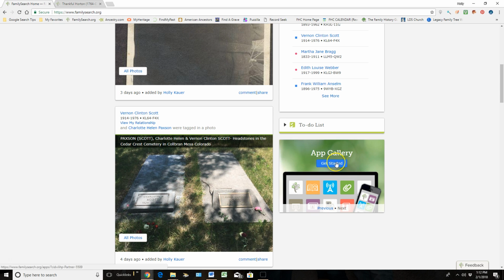One of my favorite things is their app gallery, and these are different websites that are partner sites with FamilySearch that allow you to have more power to work inside your tree, whether it's going out and finding ancestors who are ready for temple work, or maybe you want to find all the stories about your ancestors that have been added in. It's a fabulous place to go see all the different companies who are trying to help make family history really fun for us.